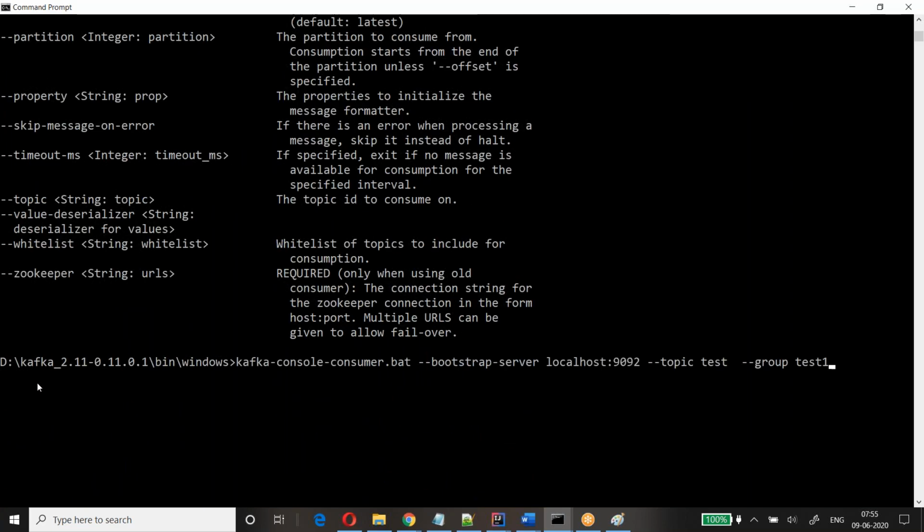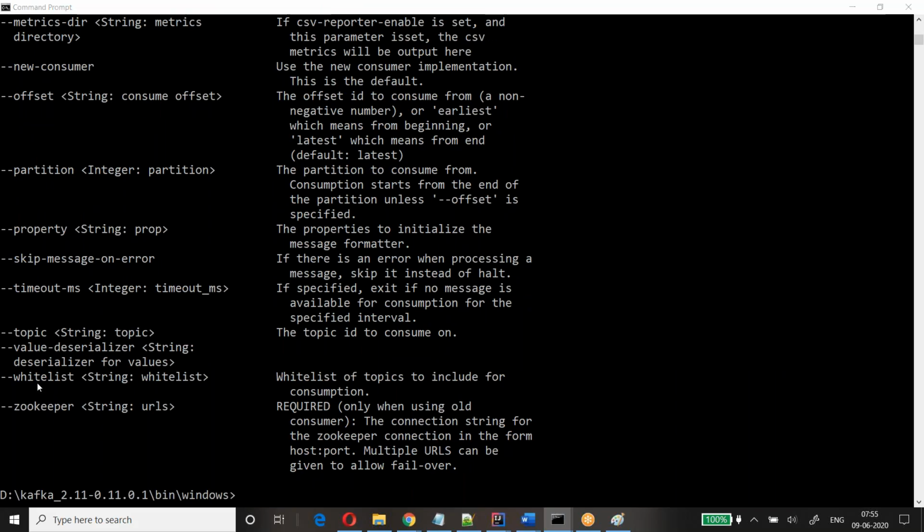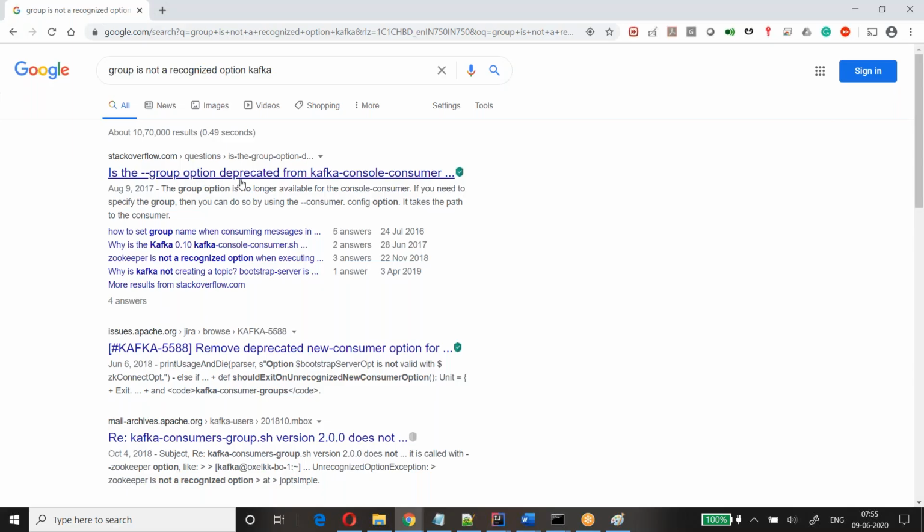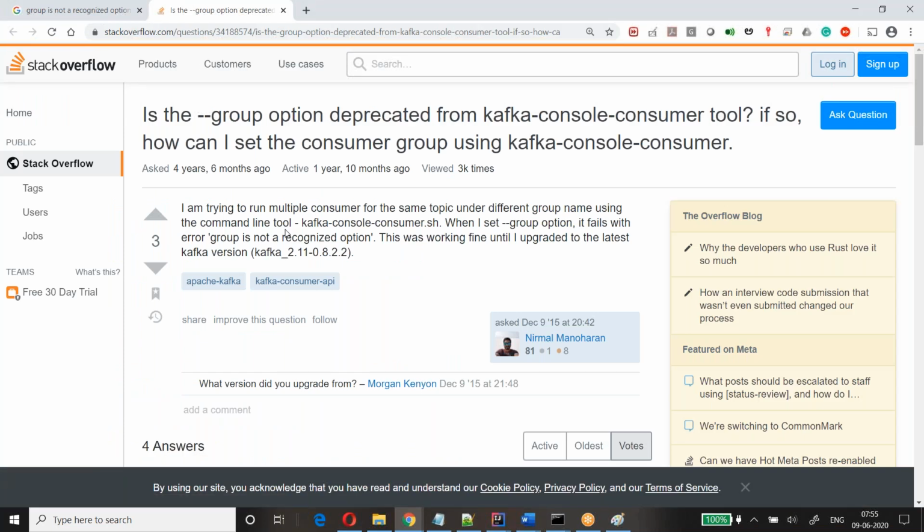Let me do it with a single hyphen. No, no. Hyphen group is deprecated from Kafka consumer. Higher versions would have deprecated it.